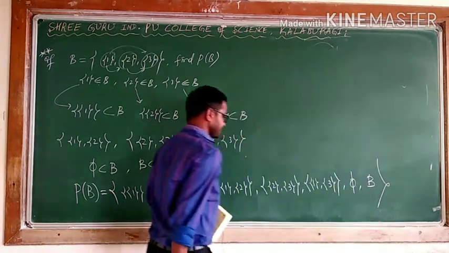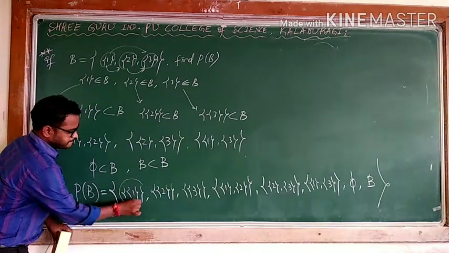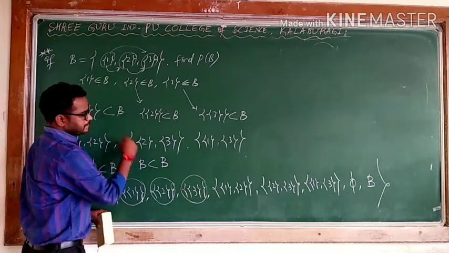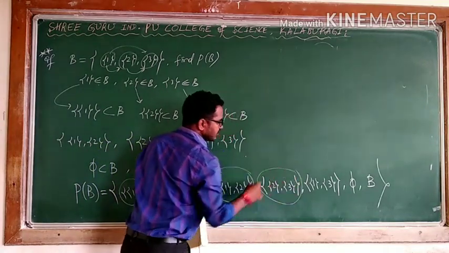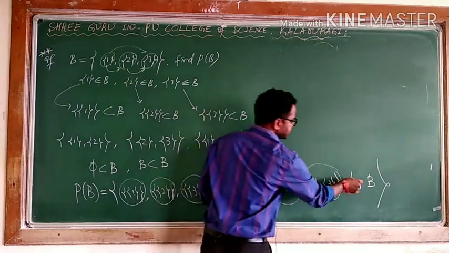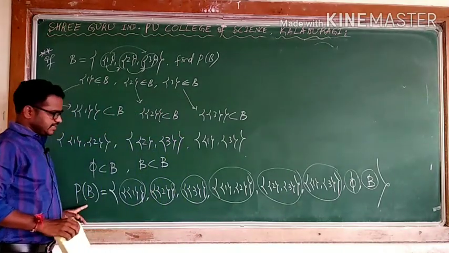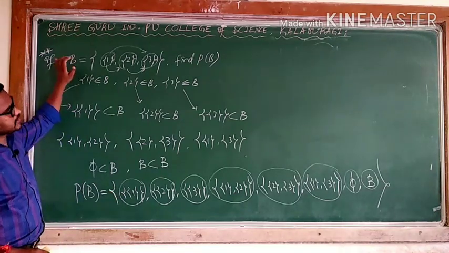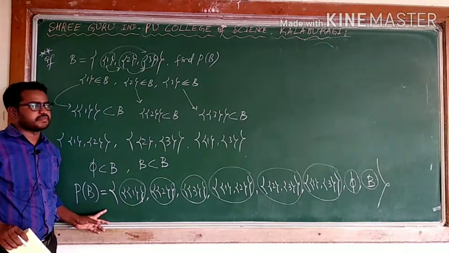See the thing. One element, how is it? Second, it is a subset. This is a subset of B. This is also a subset of B. This is also a subset of B. For our convenience, I am taking them circle-wise. This is a subset of B. Empty is a subset of B, and B is a subset of B. So can I say P of B has these collections? These are all the subsets of the given set. So I can say it is the required P of B.